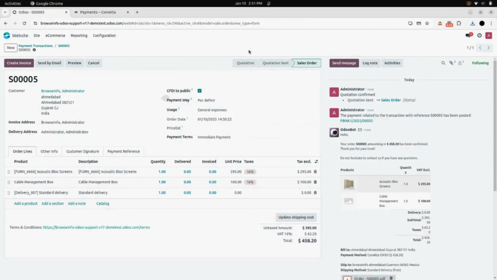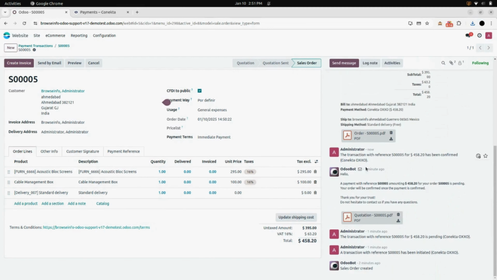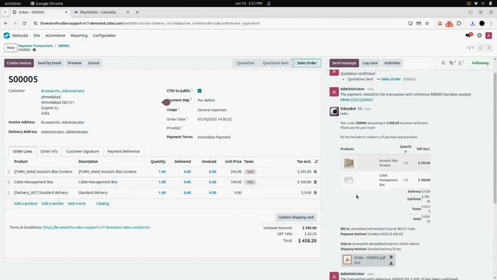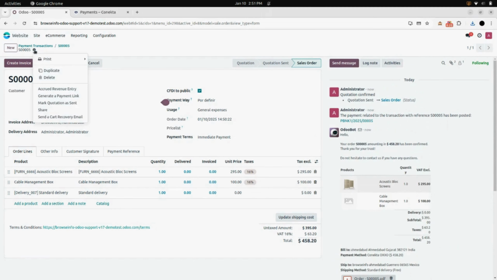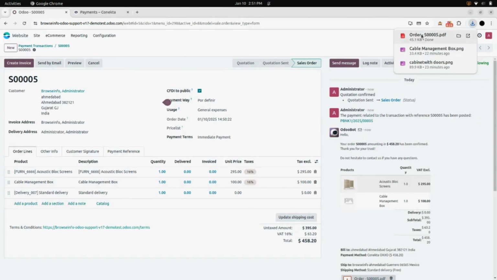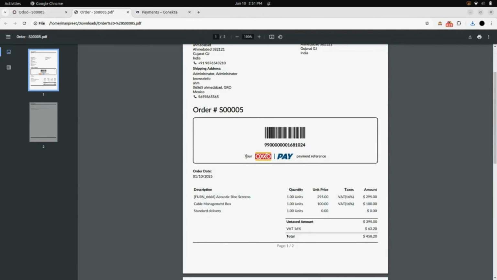Now, when you click on sale order, it will be redirected to the sale order created. Here you can see all the information with product, amount and every history in the log note. Now, we will print this quotation and you can see a PDF report is printed with the barcode.